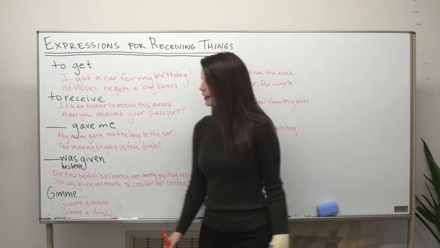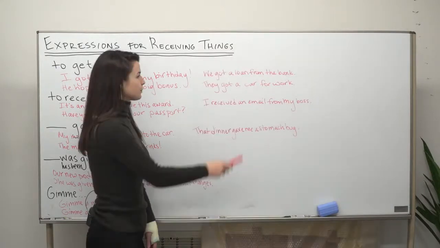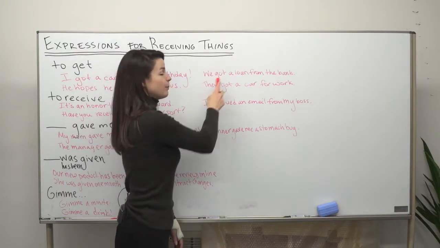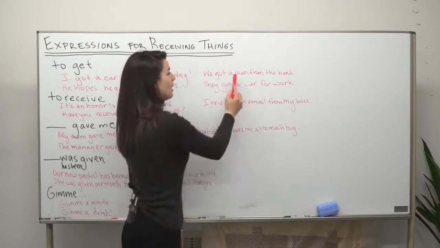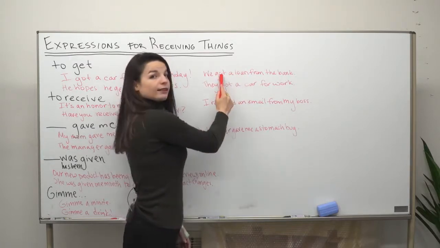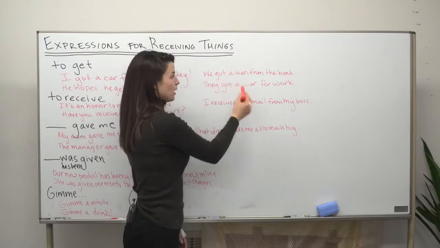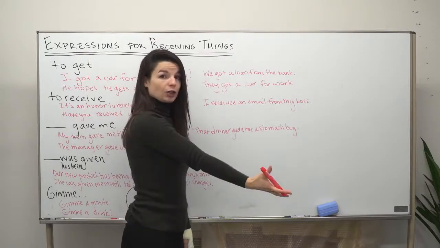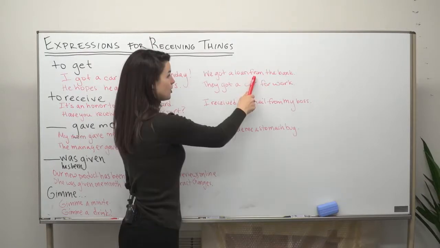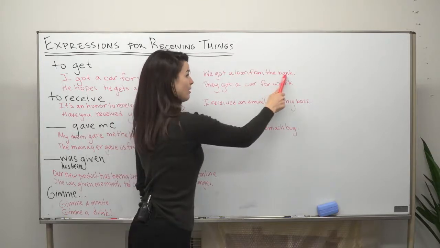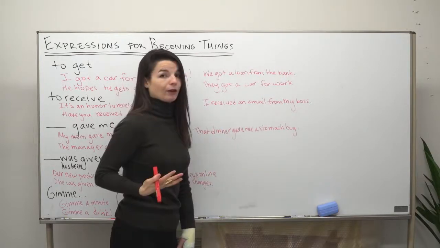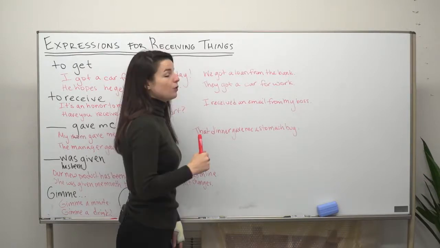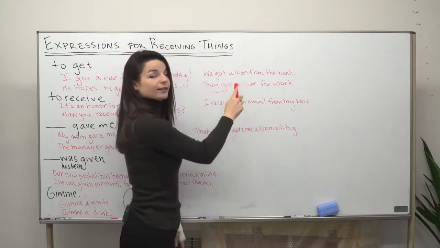All right, let's look at a couple of other examples. Past tense here. We got a loan from the bank. So here is past tense got in this case. Again, we follow the verb got with the item we are getting. Here I've used from. So when you want to show the source, you can use from to do that. We got a loan from the bank. You can change this to we got a loan from my parents. We got a loan from our friends. So from is used to show the source of this item, this object, this thing.